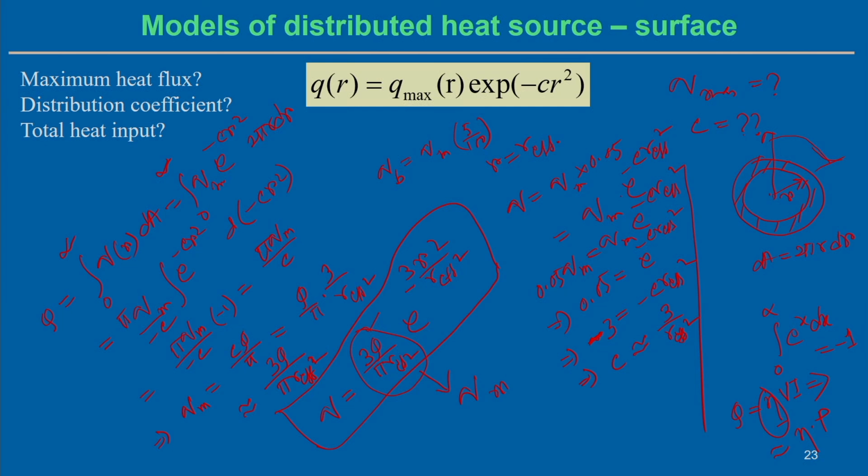So 3 is the distribution coefficient here. Actually the distribution coefficient can have a different value. Here we are assuming that only 5% energy falls on the boundary, and based on that we are getting the distribution coefficient value of 3.